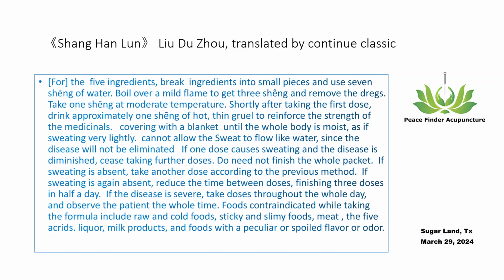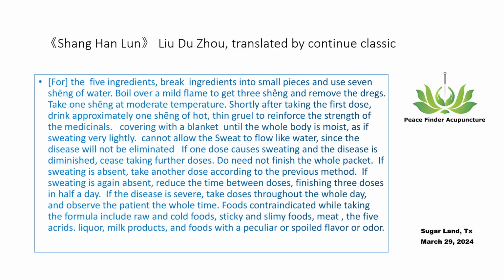Shortly after taking the first dose, drink approximately 1 sheng of hot, thin gruel to reinforce the strength of the medicinals. Cover with a blanket until the whole body is moist, as if sweating very lightly. Do not allow the sweat to flow like water, since the disease will not be eliminated. If one dose causes sweating and the disease is diminished, cease taking further doses. There is no need to finish the whole packet.